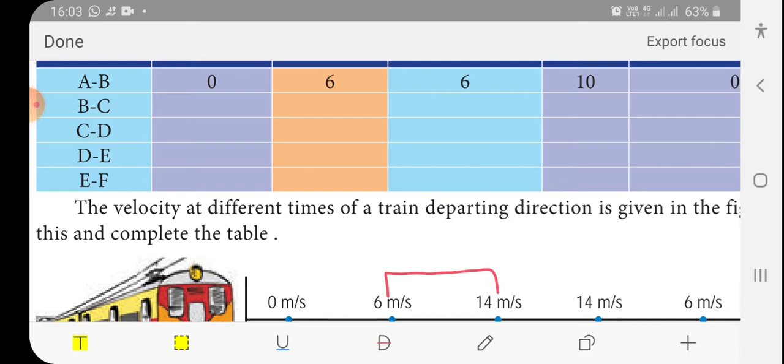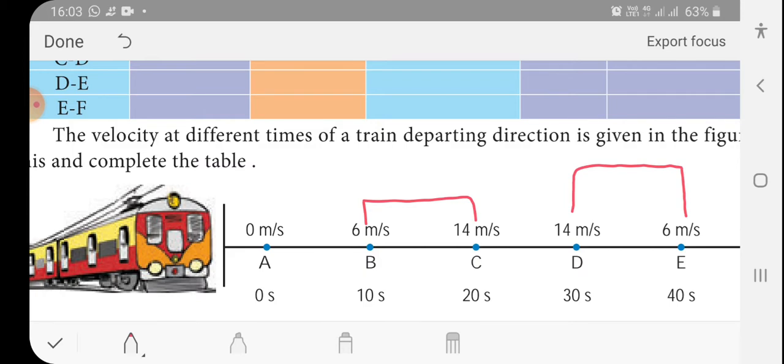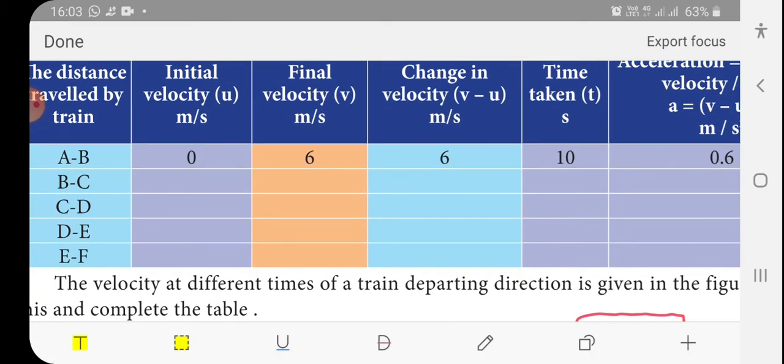Then C to D. From C to D, 14 and 14, time alone changes. Find out the acceleration. Again D to E, there is a change in speed and time. So find out the acceleration, and fill the tabular column.